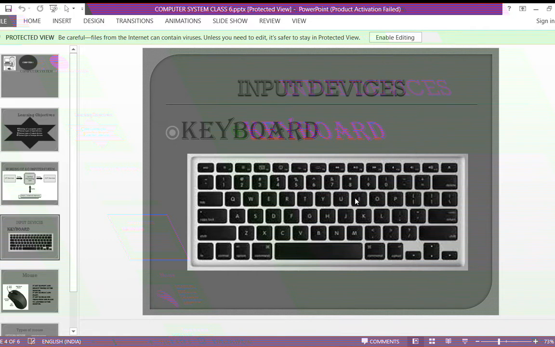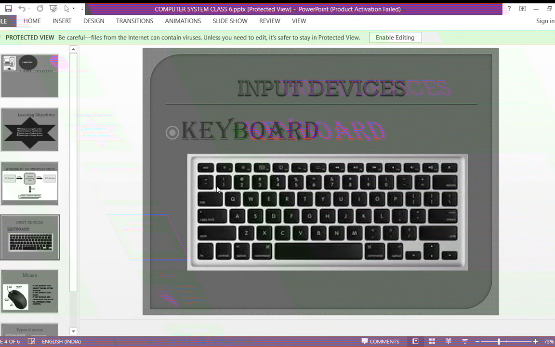These alphabet keys are used to type the letters or to create a document. As you know, in the English language there are 26 alphabets. Same like that, in the keyboard there are 26 alphabets from A to Z. We use the alphabet keys to type the letters or to create a document. In your keyboard there are numbers 0 to 9, and we use these to type the numbers.